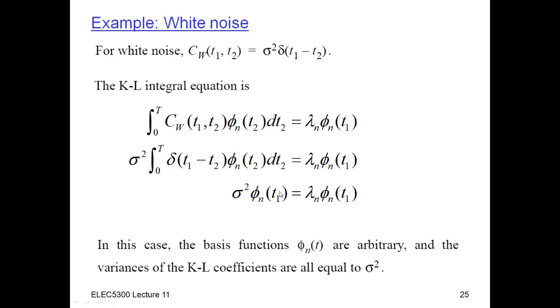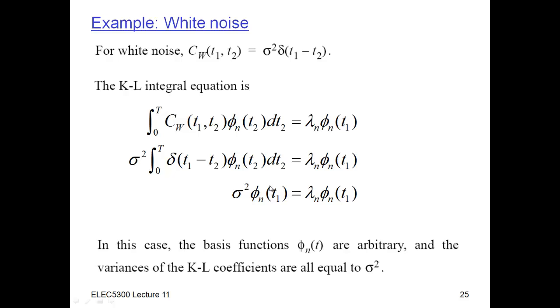And if I look at these two things here, this equation basically says lambda n, for all n, should be sigma squared. So all the lambdas are the same, all the variances are the same. In other words, it's flat. Remember, white noise has a flat power spectral density. But this also says that the basis functions can actually be arbitrary. It doesn't really matter what you choose.